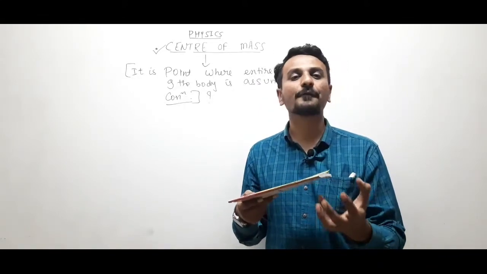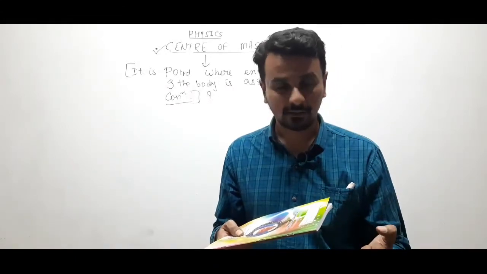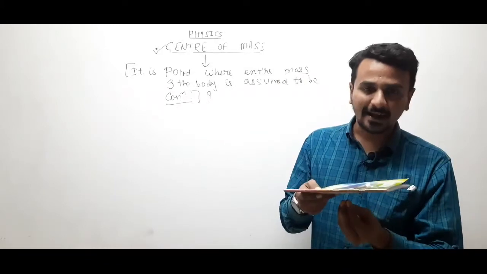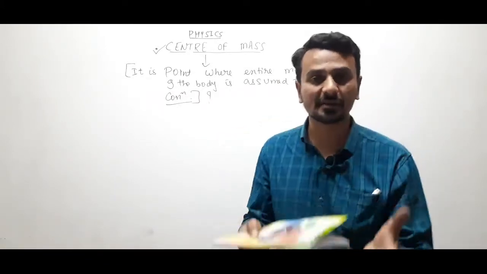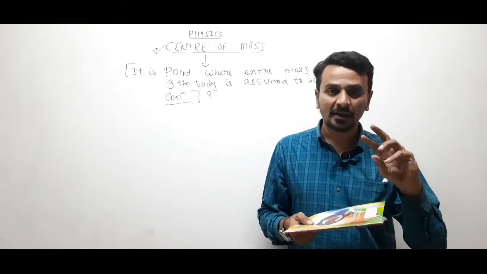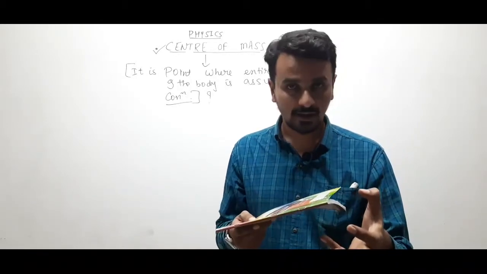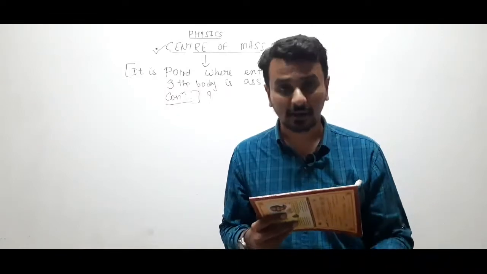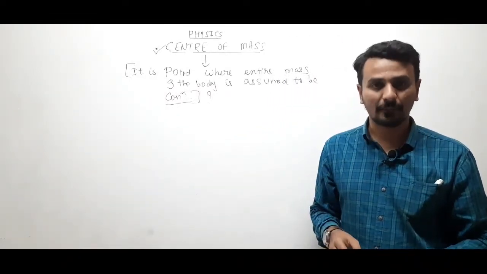So 5 different forces were applied on the different particles of the same body, right? And then I have applied a force on one particle, and the same motion goes on. That means we can say that the mass of the whole body, which is made up of different particles, must be lying somewhere near the center or at the center. This is what is known as center of mass.